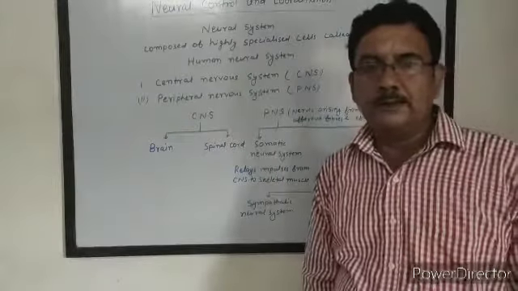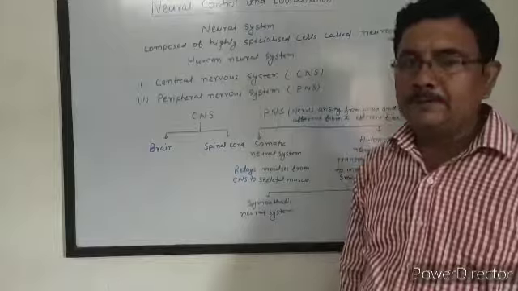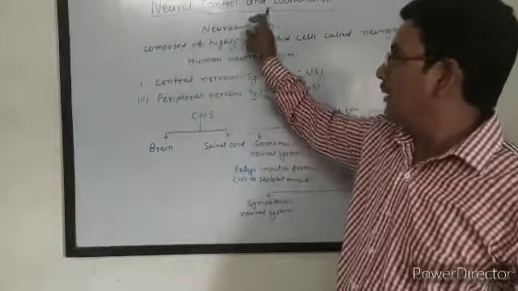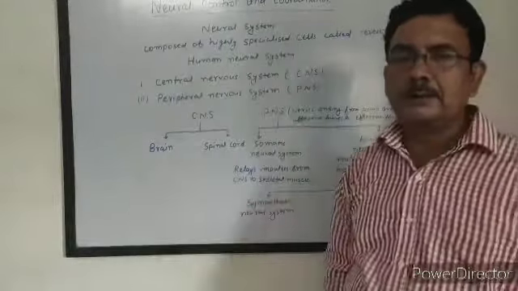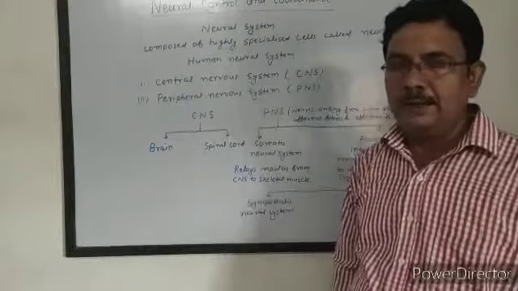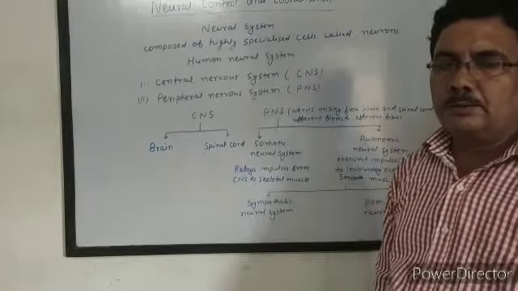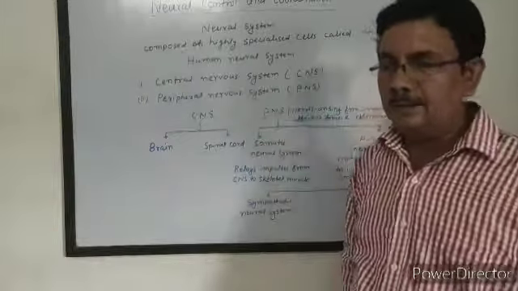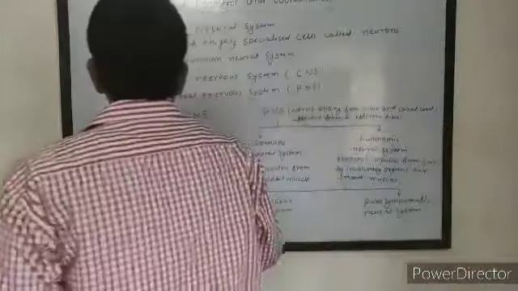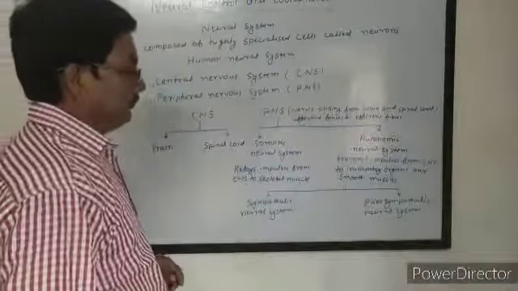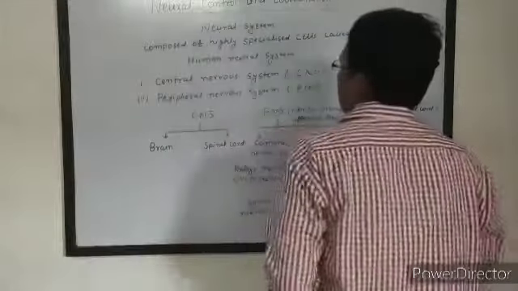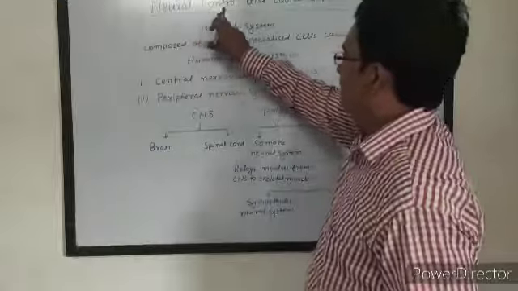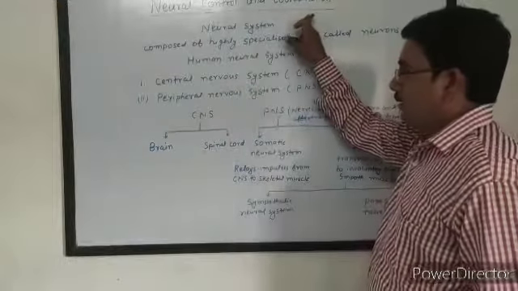Control and coordination is of two types: neural control and coordination, or nervous control and coordination, and hormonal control and coordination, that is chemical control and coordination. Today I am going to explain neural control and coordination.